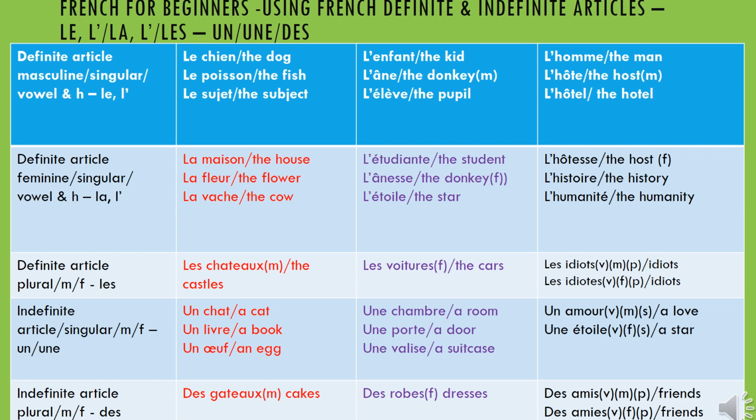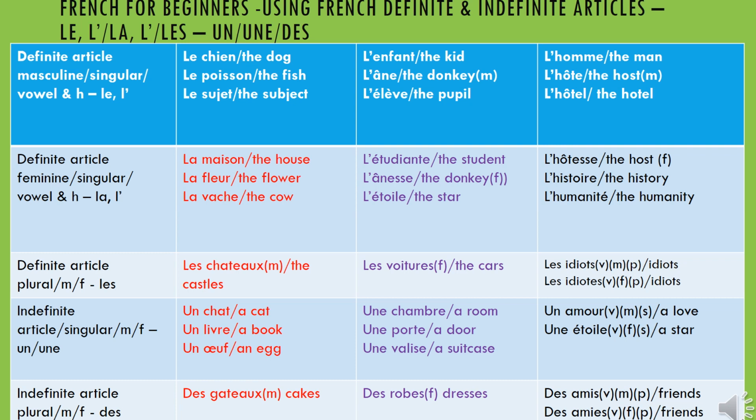Because if it was a lady, you'll still say l'élève, it doesn't matter. But when you're saying a female pupil, you'll say une élève. If it's masculine, it is un élève, an élève. Anyway, you will get used to these things as you go along. So let's get to the second line.